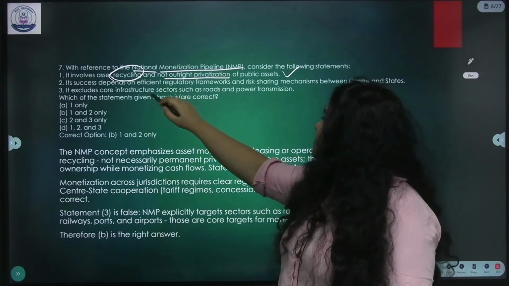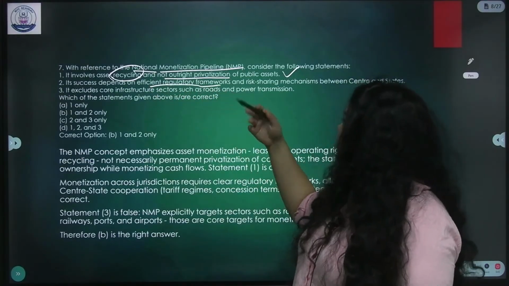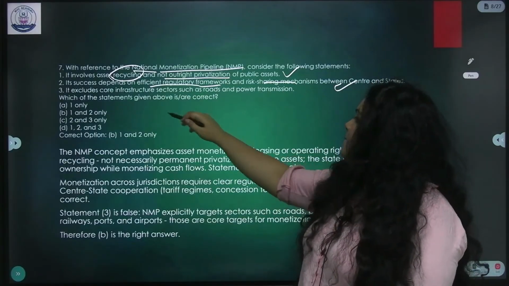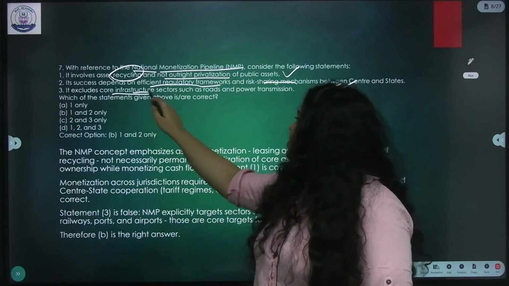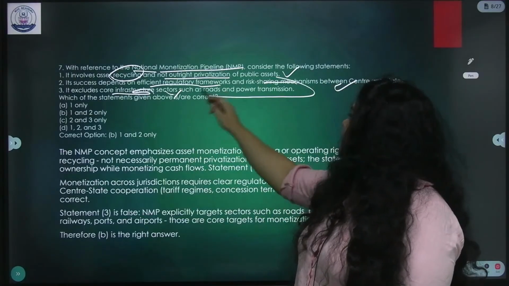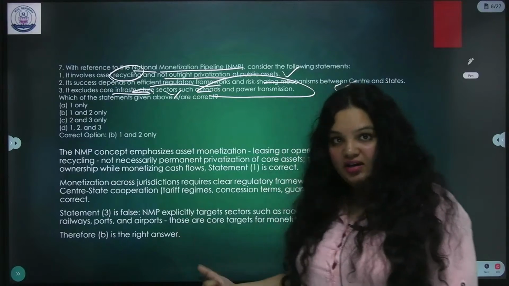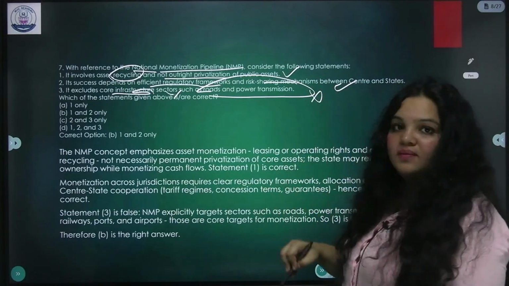Next, the success depends on efficient regulatory frameworks and risk sharing mechanisms between center and states, which is correct. It excludes core infrastructure. No. Roads, railways, power transmission, core infrastructure is the key target over here. So this is wrong.